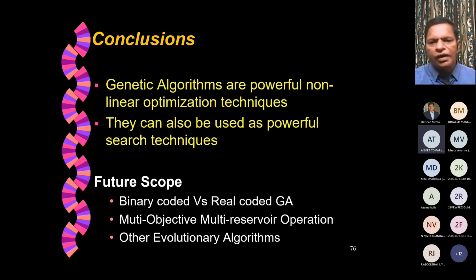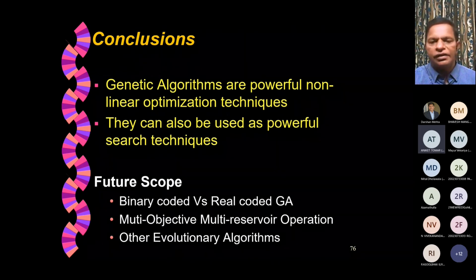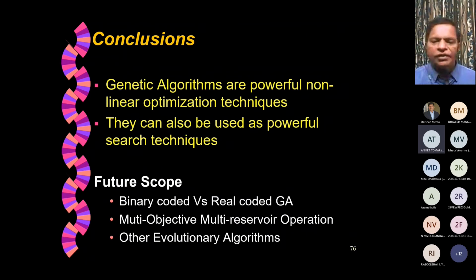It's a very powerful nonlinear optimization technique. They can also be used as powerful search techniques, in the sense for multi-objective optimization. We found that we can get as many compromise solutions as possible, which is excellent for the decision maker. When talking about the future scope, I have basically demonstrated this with binary coded genetic algorithm, but we have also tried solving this large scale multi-objective optimization problem using real coded GA.